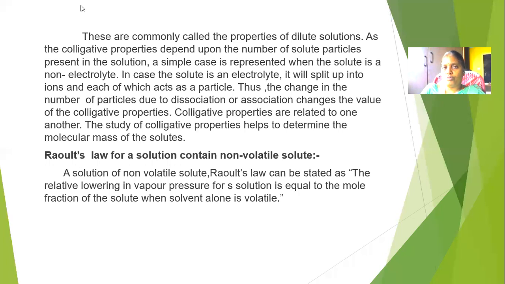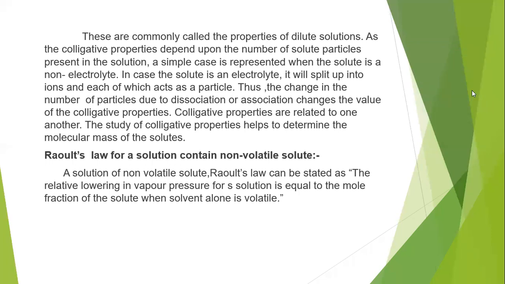So if we know one colligative property value, then it is easy to calculate another colligative property. In the same way, we can estimate the molecular mass or molecular weight of a solute if we know the molecular weight of the solvent and any one colligative property value, which is used for the determination of the molecular mass of a solute using colligative properties.